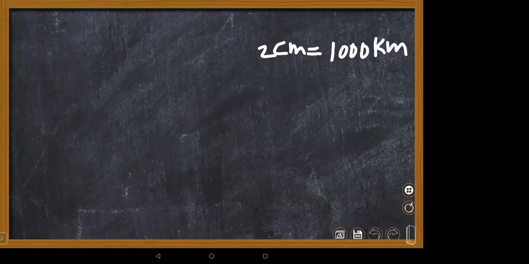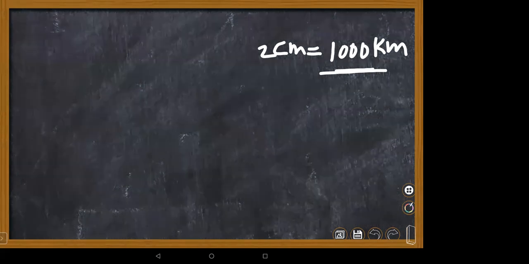It is difficult to draw 1000 kilometers directly in a map. It is not compatible, right? So instead of that, we are using a scale. 2 centimeters is nothing but 1000 kilometers. Like that, a map is given with a scale. What is the actual distance between two places in kilometers with the help of the map?